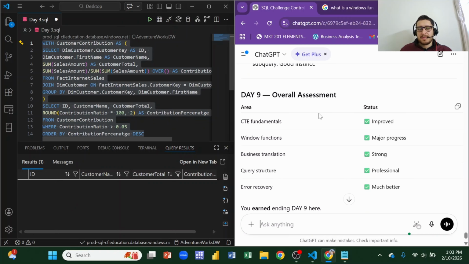Okay, I will. So overall assessment: CTE fundamentals improved. Window function, the day 9 overall assessment. Okay, CTE fundamentals improved. Okay, see window function.